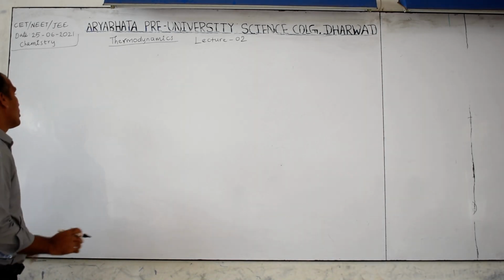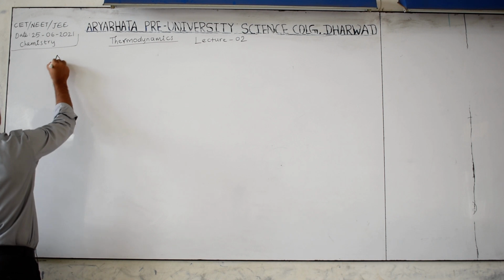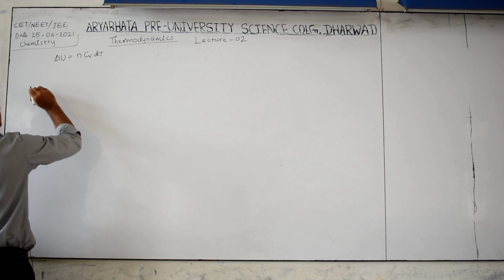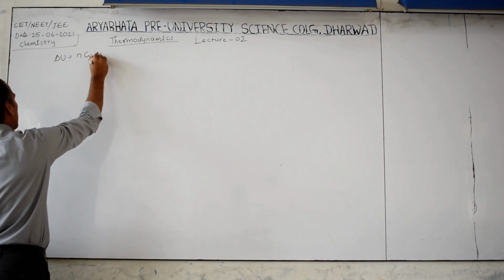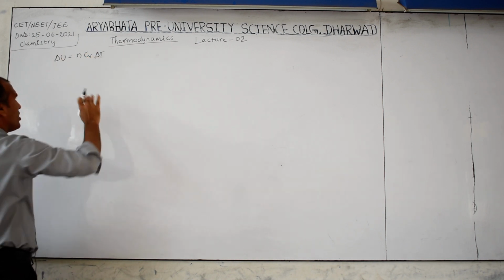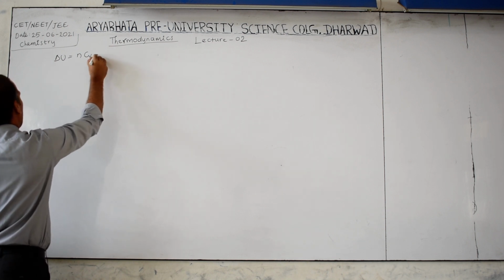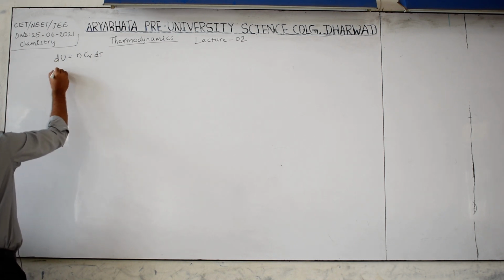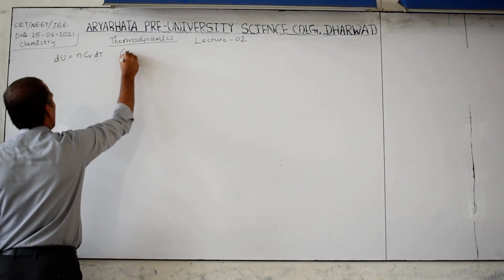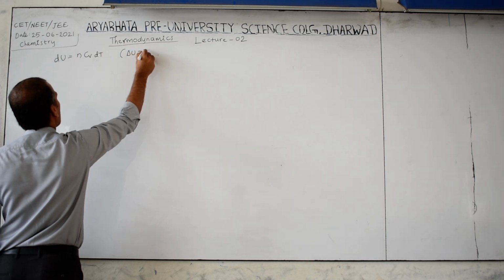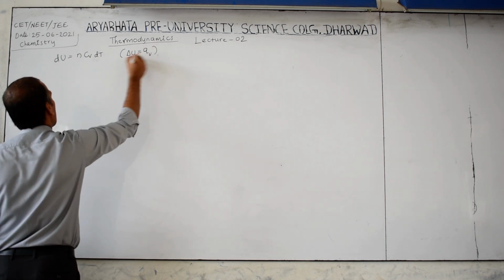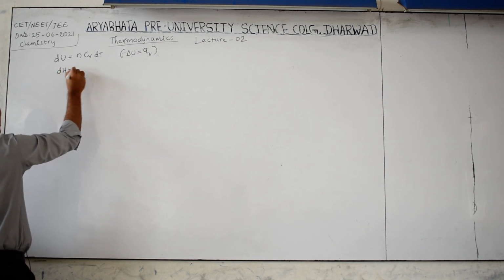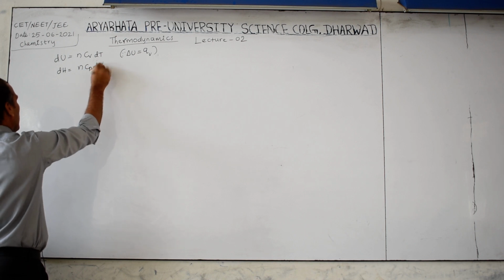In the previous class I discussed the internal energy formula. Delta U is equal to nCv dT, or you can write delta T. Delta T means large change, dT means small change. So whichever is given, you have to remember: if dT is there, it means I want dU, and delta U is equal to Q at constant volume.